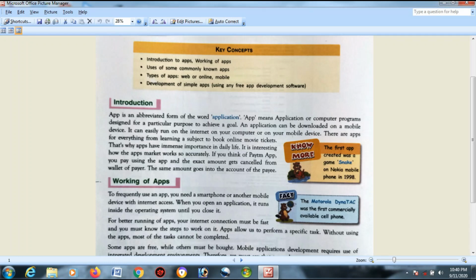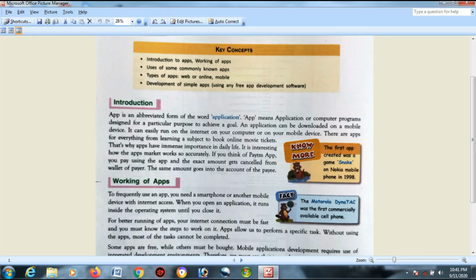An application can be downloaded on a mobile device. It can easily run on the internet on your computer or on your mobile device. Basically, you need to have a computer or a mobile phone to install that application and use that application, isn't it? There are apps for everything from learning a subject to booking online movie tickets, etc.